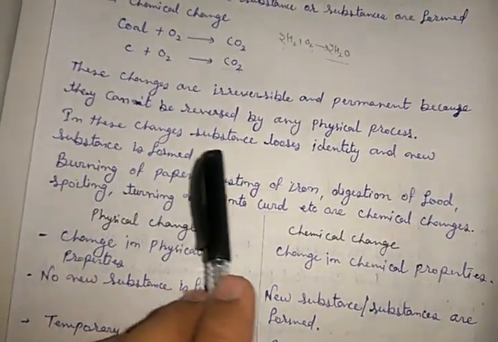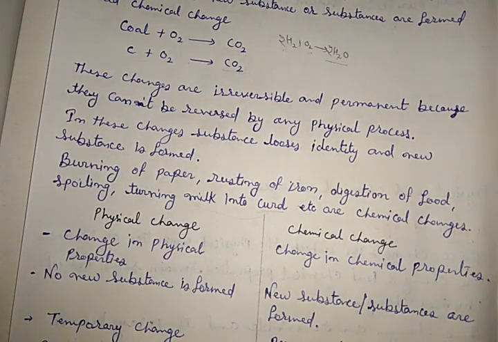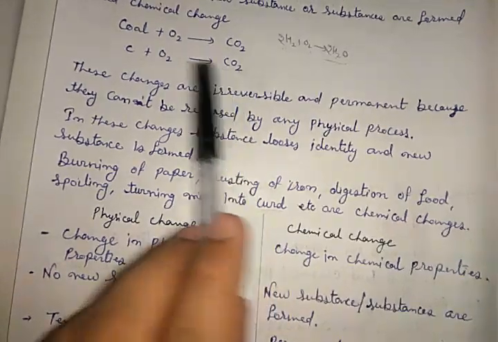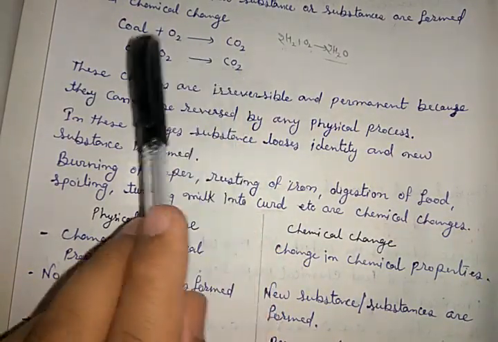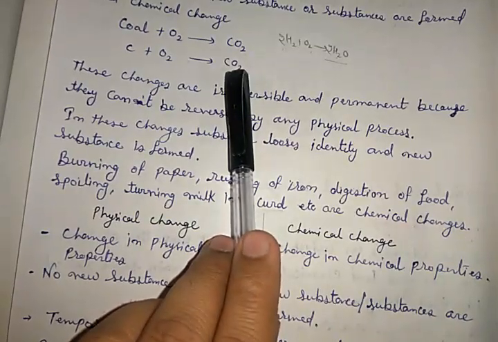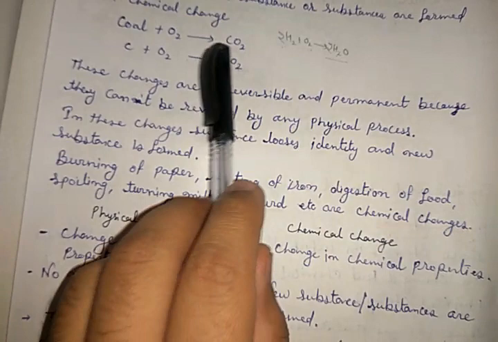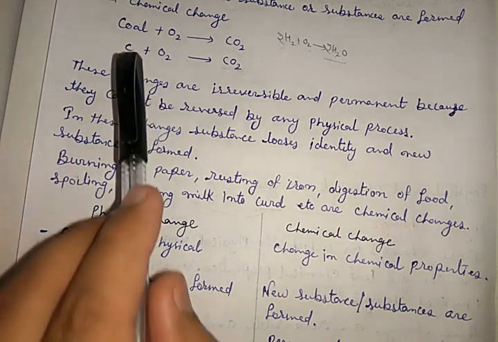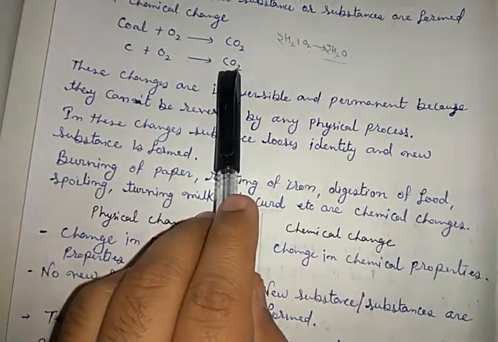In these changes, the substance loses its identity and a new substance or substances are formed. How can we identify? If the properties are changed. Like, carbon can burn, but can carbon dioxide burn?